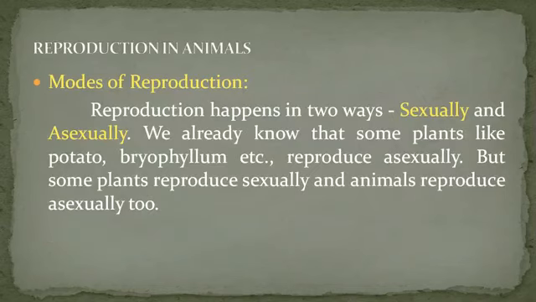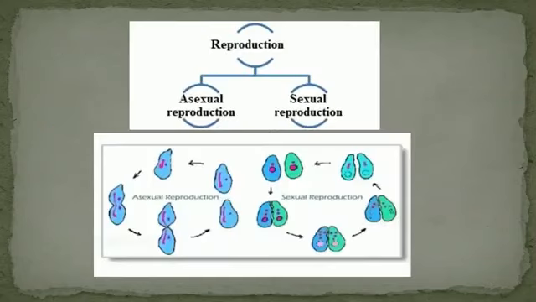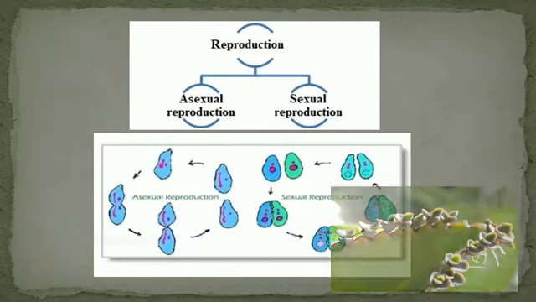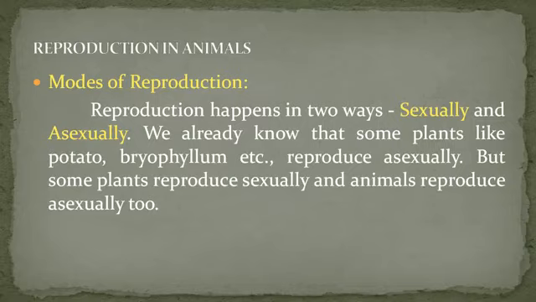And then we will move to modes of reproduction. Reproduction happens in two ways, sexually and asexually. We already know that some plants like potato, bryophyllum, etc. reproduce asexually. But some plants reproduce sexually and animals reproduce asexually too.